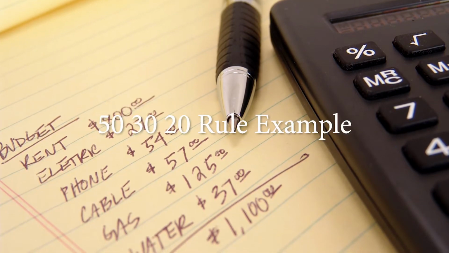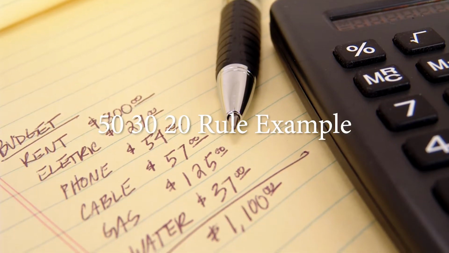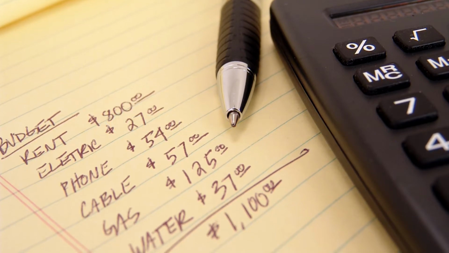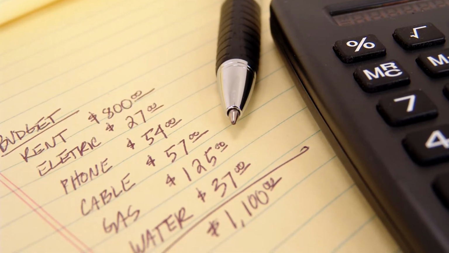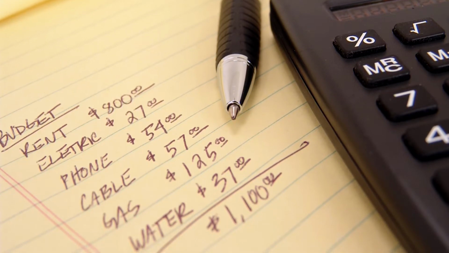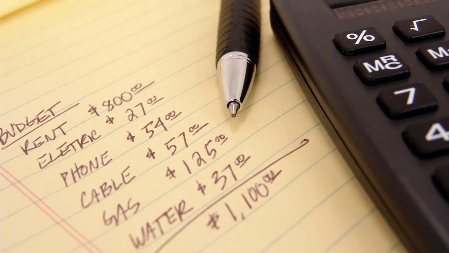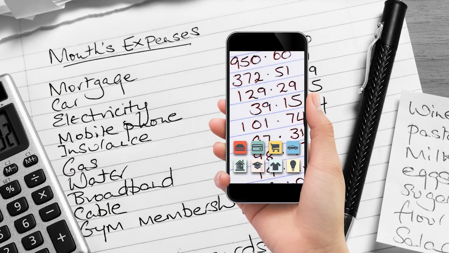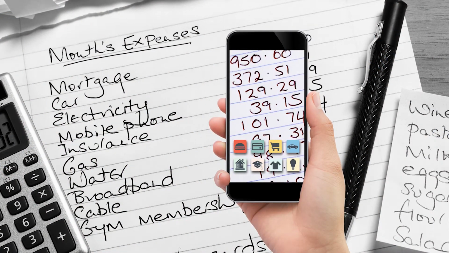An example of the 50-30-20 rule. For example, there's a man who is employed by XYZ company and gets paid a $5,000 monthly salary. After deduction of all the direct taxes and whatever taxes he is obliged to pay, he is left with $4,500 disposable income.